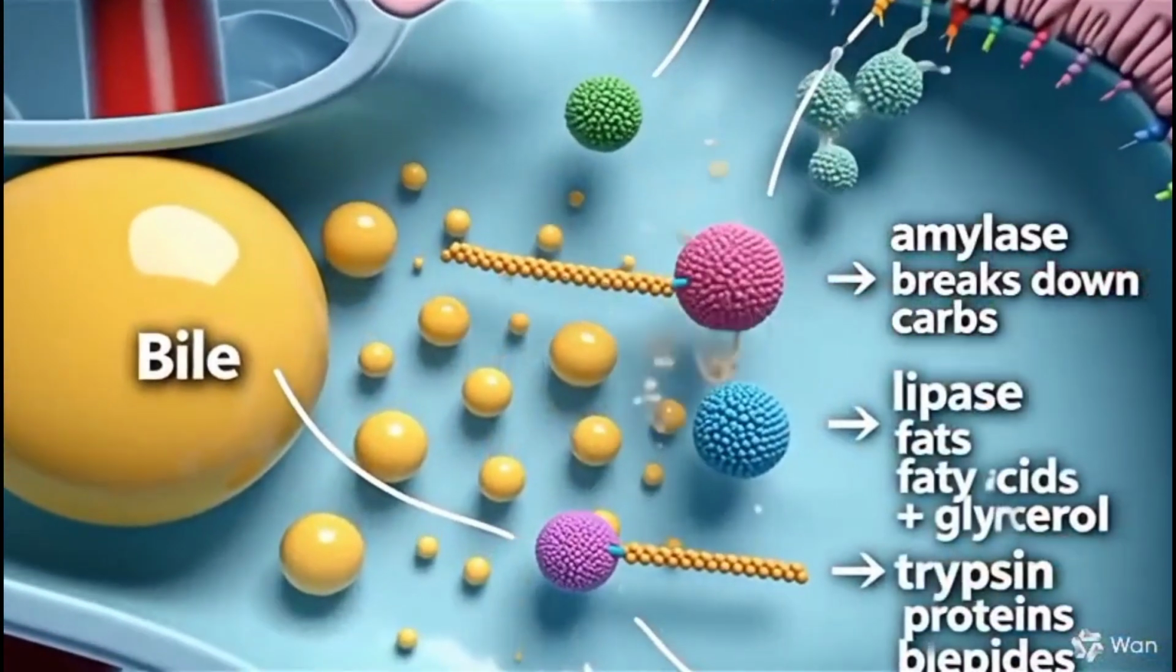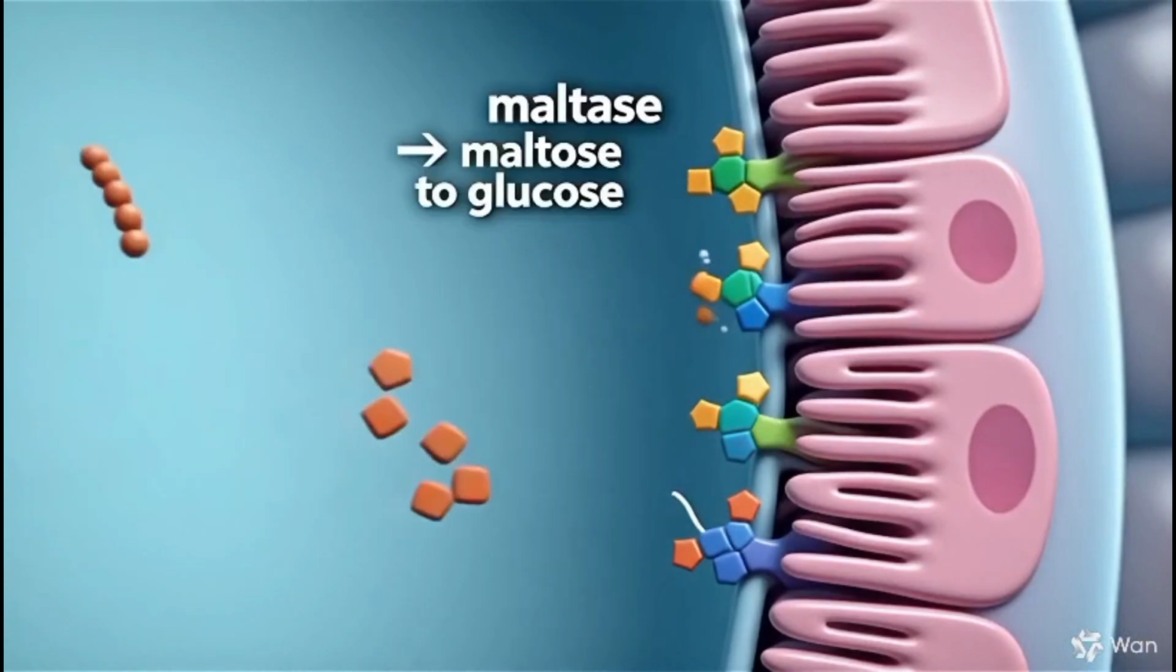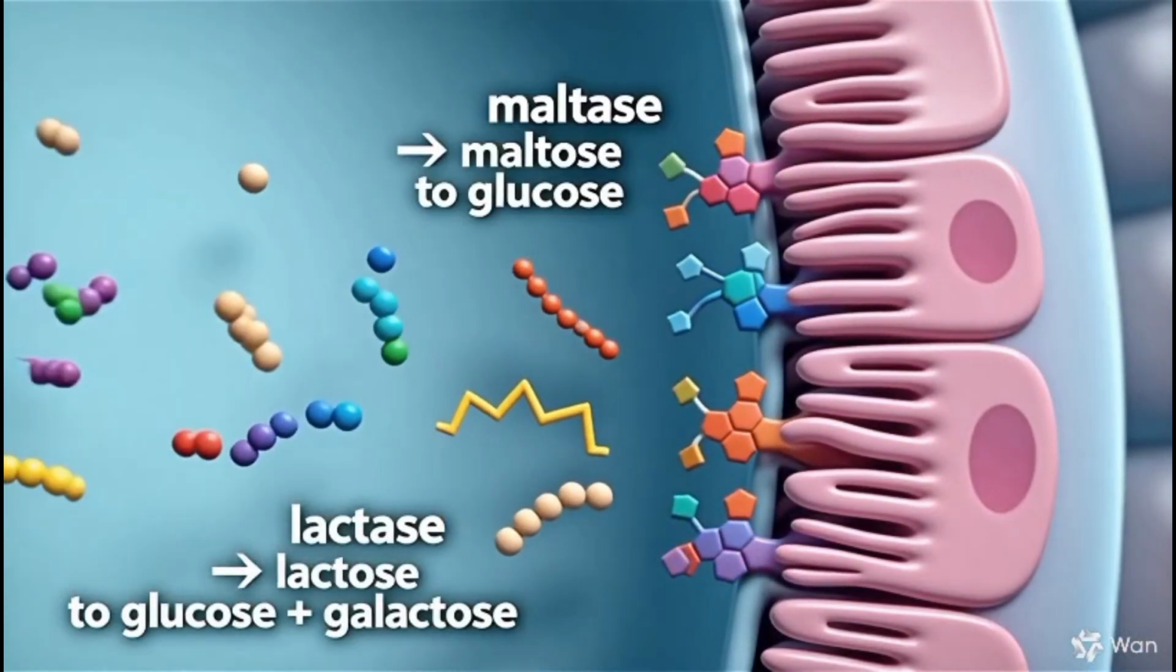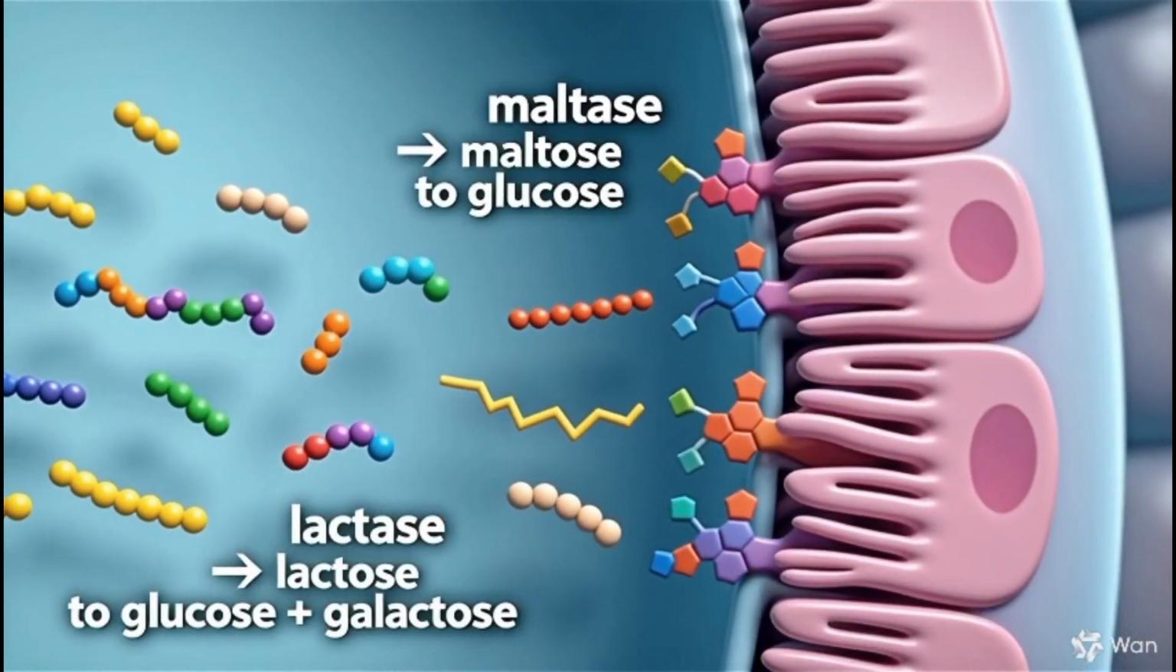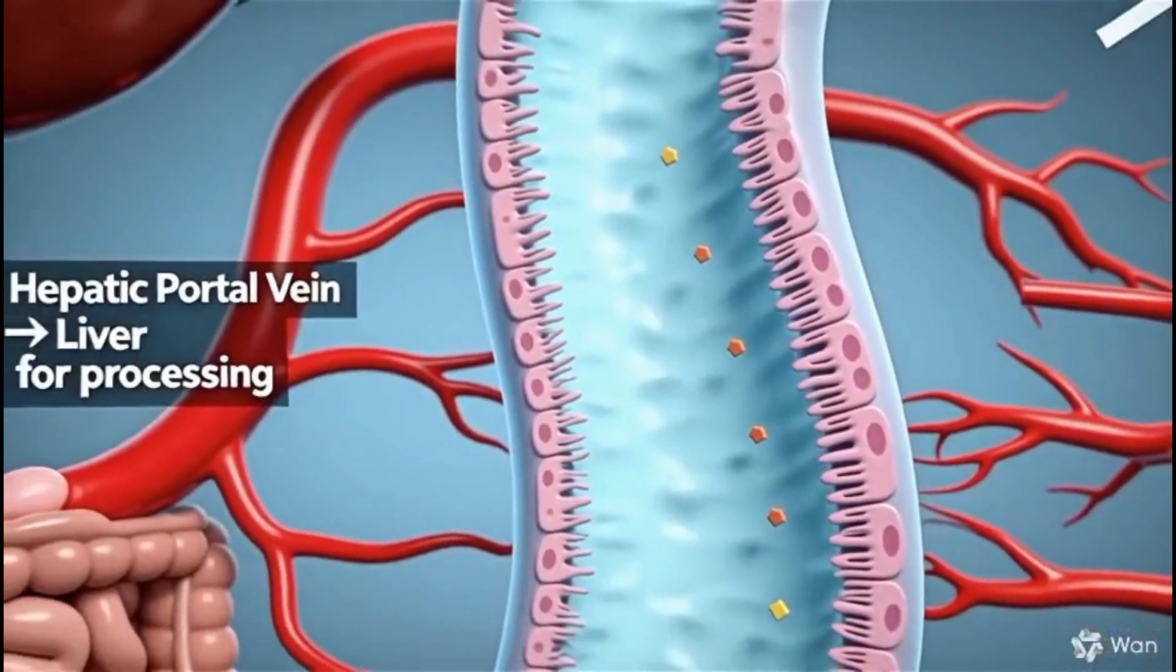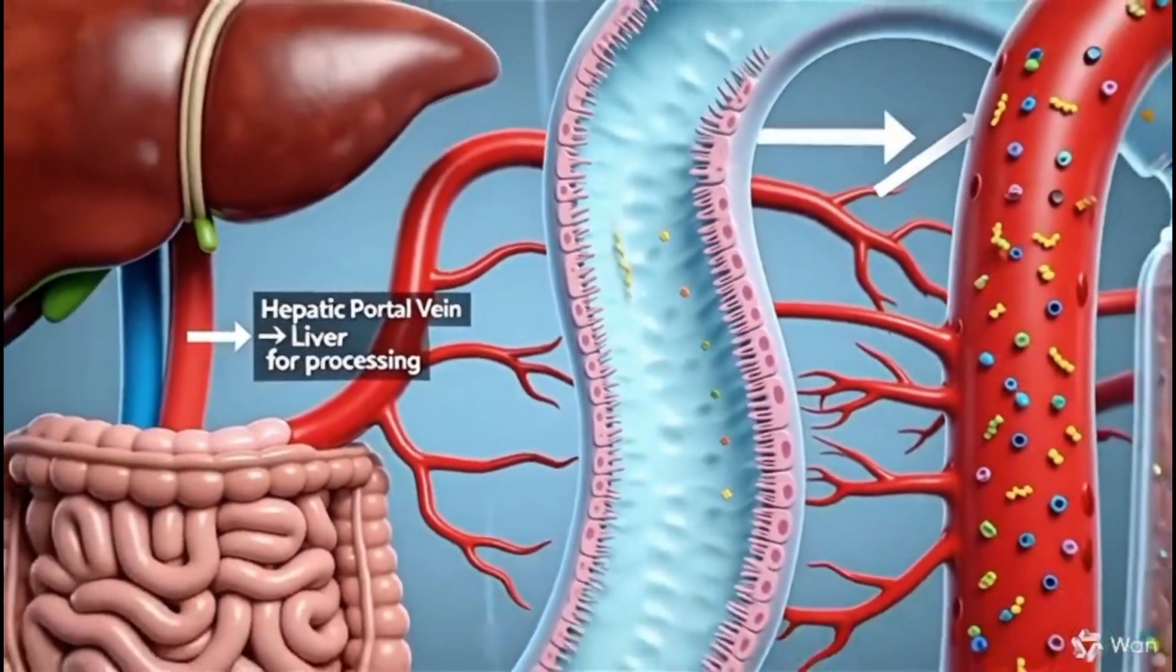Brush border enzymes further digest nutrients, which are absorbed by microvilli of intestinal cells. Absorbed nutrients travel via the bloodstream. The liver regulates the distribution to the body.